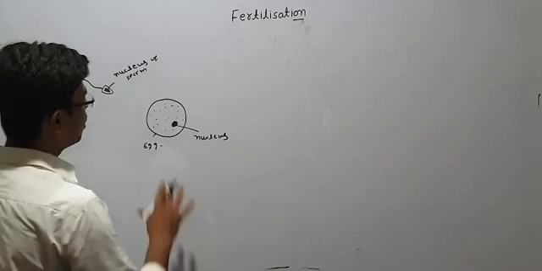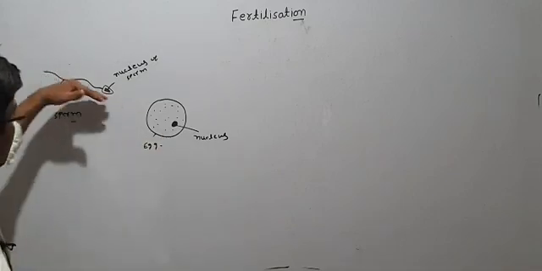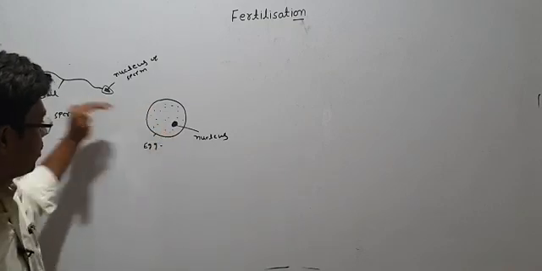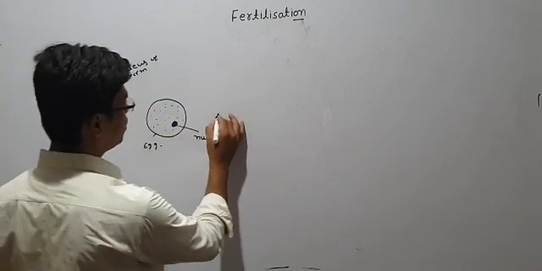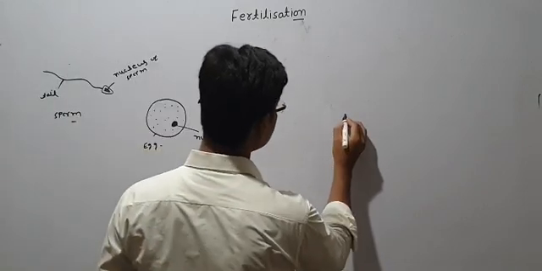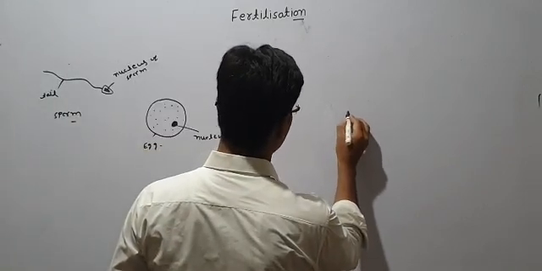Okay, students. Now they will interact, meaning this sperm is coming in this direction toward the female gamete, the ovum. Now it will come and fuse with it. That's the fusion I have written. So see, this is the type I have here.